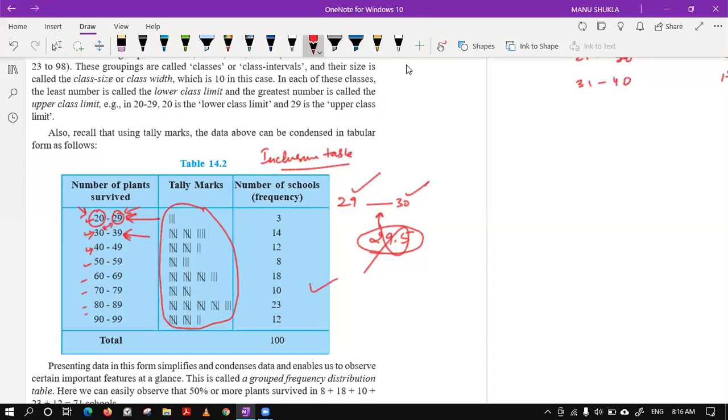But in the next example, we will see that this inclusive table or non-continuous table will create some issues in some cases. Let's see.